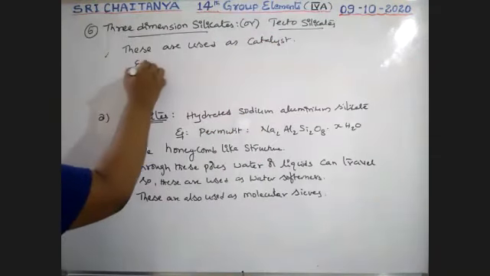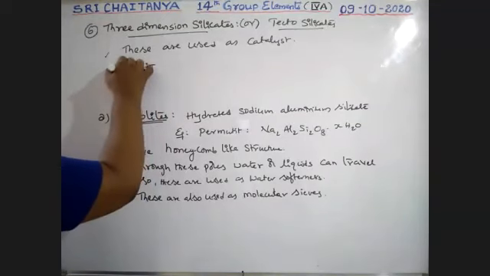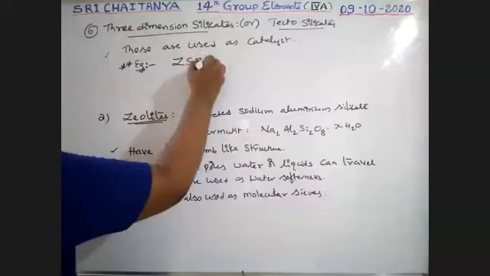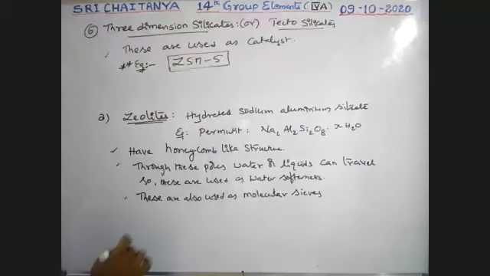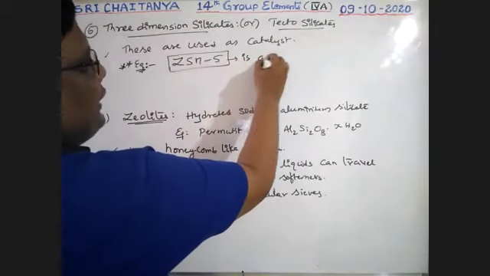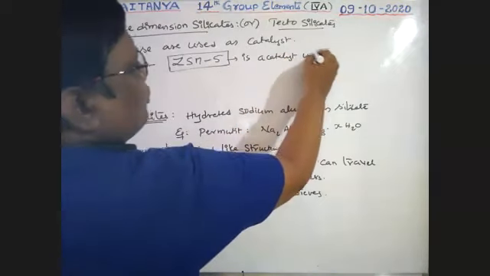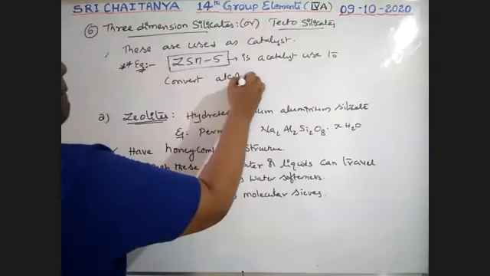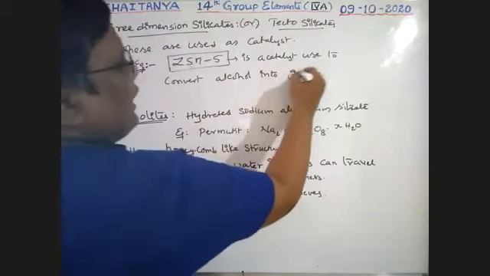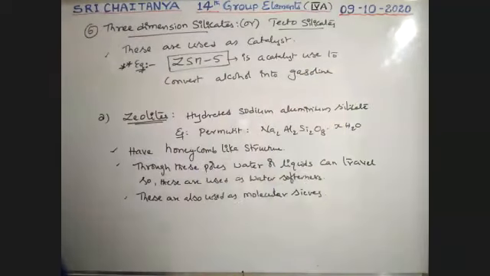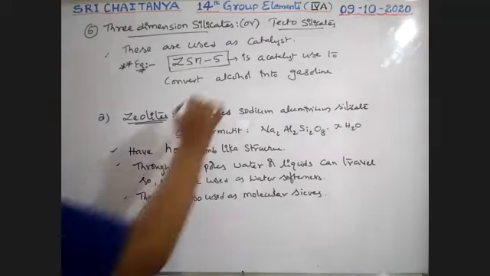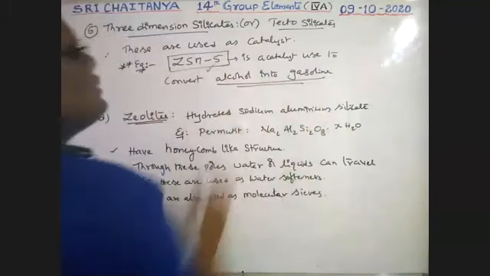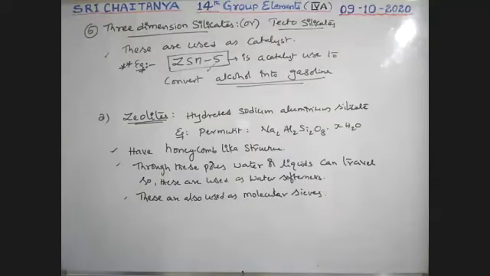Example, asked a number of times, boys: ZSM-5, one type of zeolite. ZSM-5 is a catalyst used to convert alcohol into gasoline. So for this conversion, the catalyst used is ZSM-5. This is about zeolites, boys.